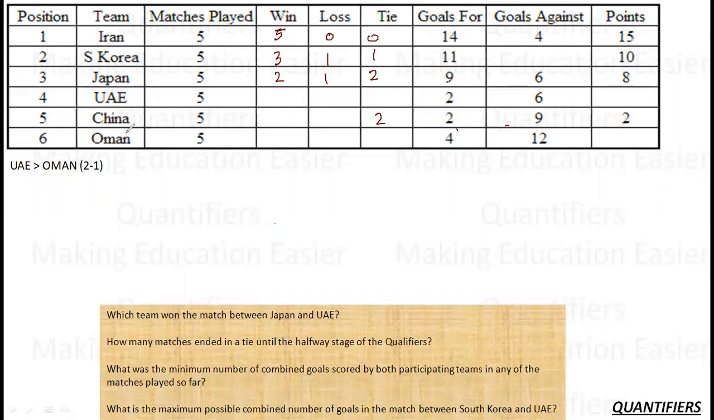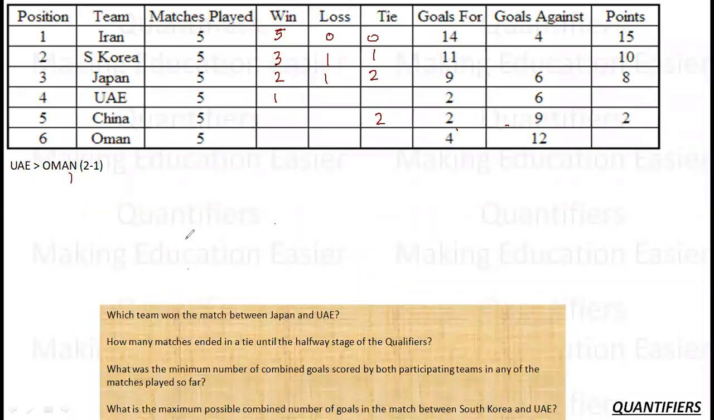But UAE, I know that UAE has scored 2 goals, and UAE has beaten Oman 2-1. So when the match between UAE and Oman took place, UAE scored 2 goals, which is the total number of goals scored by UAE in all the matches. Which means UAE can only have 1 win. Because for any other win, it has to score at least 1 goal. But it has scored only 2 goals, which means there is no other win. I don't know about losses and ties, but there is only 1 win, and that's against Oman. And the scoreline was 2-1. This I also know.